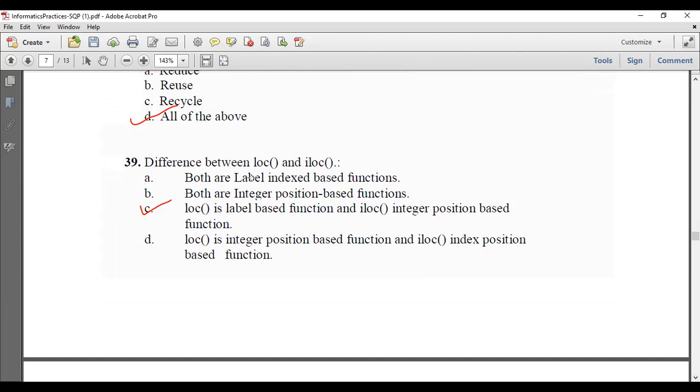And while using loc, the last value, the end value, will also be counted. Whereas while using iloc, it's similar to slicing. It will be taken only till end minus 1.